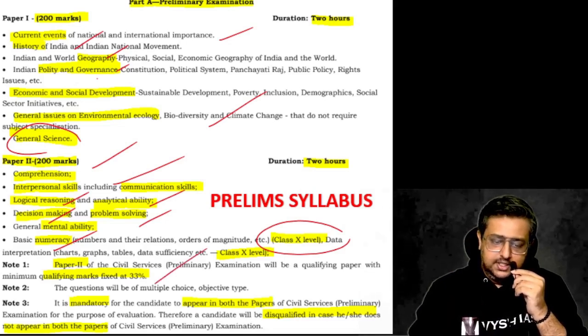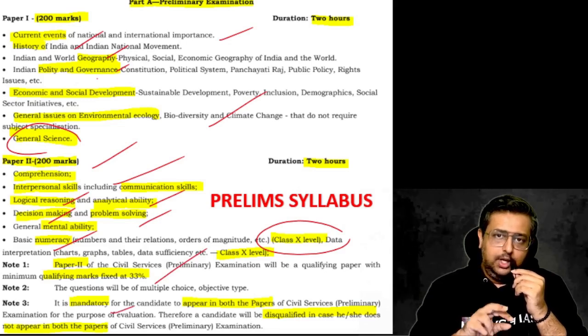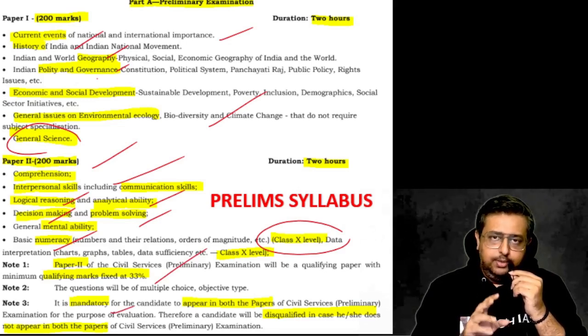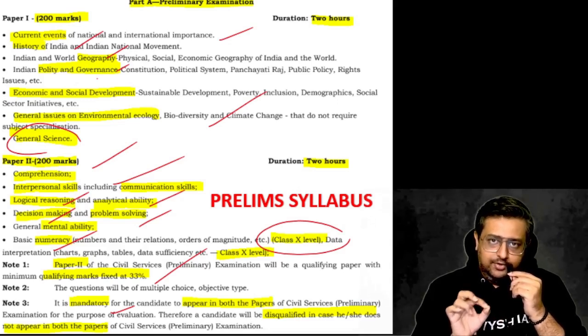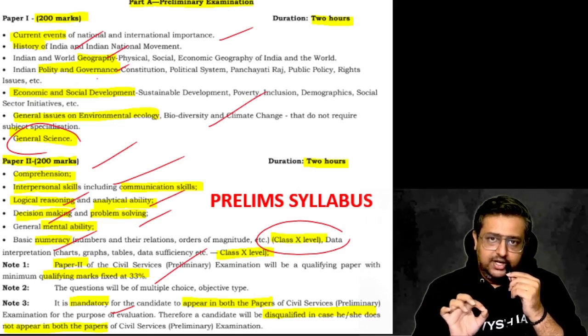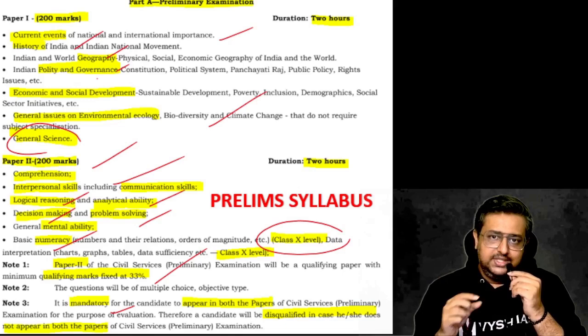And it is 33%, and your attempt is counted when you are sitting for both the papers. If you sit for only one paper, the attempt is counted, but your correction will not be done. You have to sit for both the papers. If you attend in the morning, go there and put the sign, your attempt is done. One attempt will be counted. Second time when you go, it will be the second attempt.